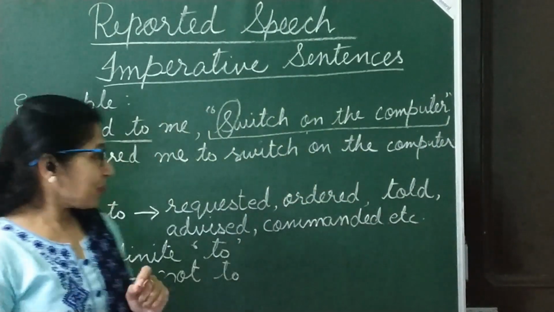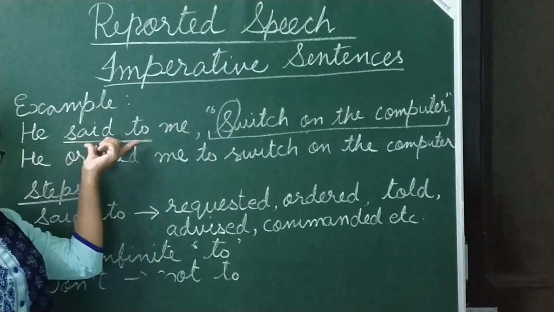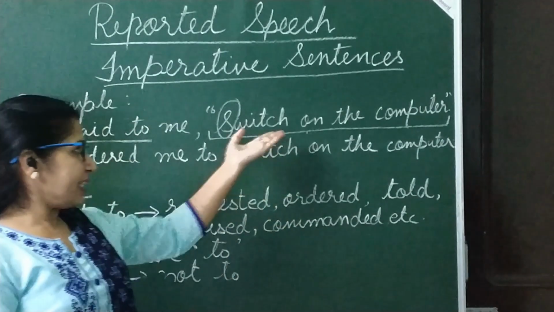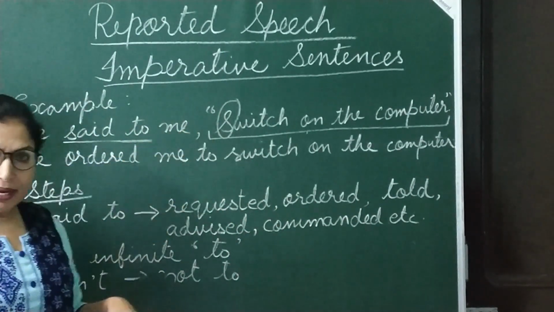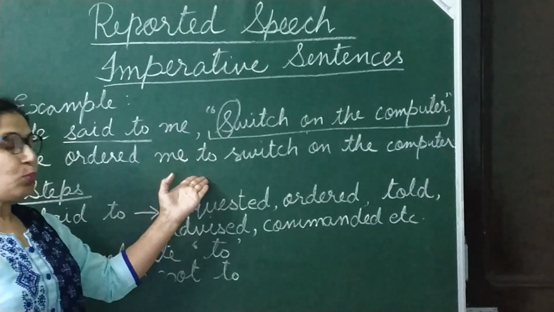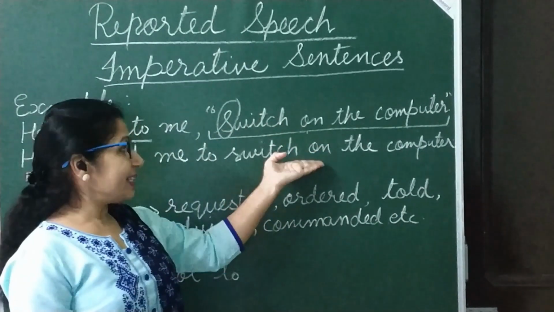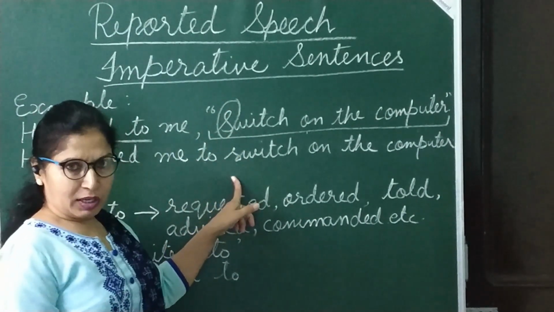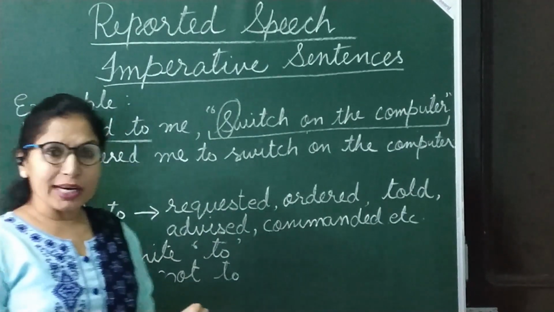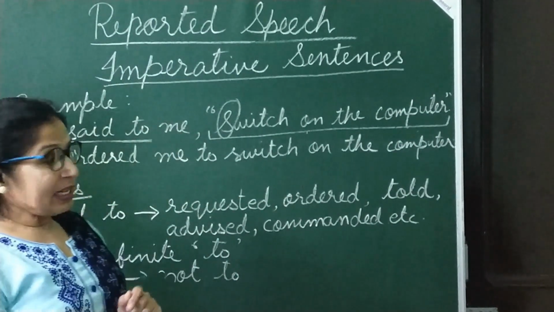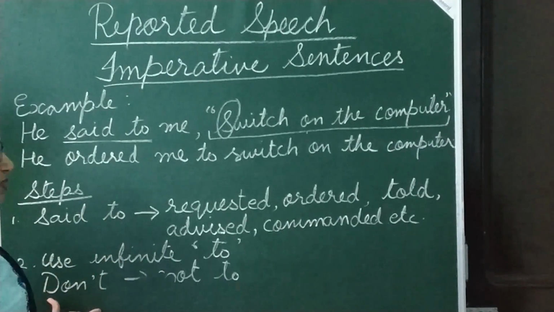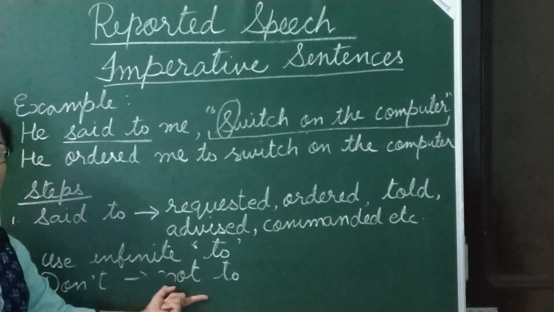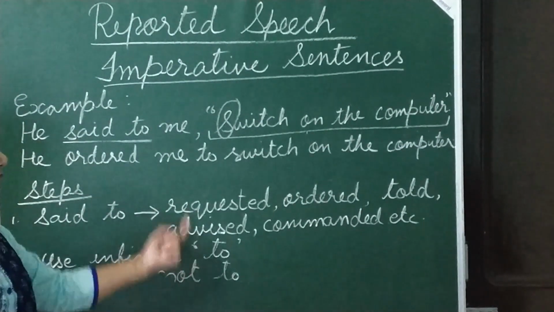So isn't it easy? What you have to do? In place of said to, you have to write ordered, requested, commanded as per your statement, and then remove comma and inverted commas, and in its place put to, and then copy the remaining sentence. Of course, convert this first letter into small. And students, if you are changing a negative statement in imperative sentences, negative starts with don't. So that don't will be replaced with not to.